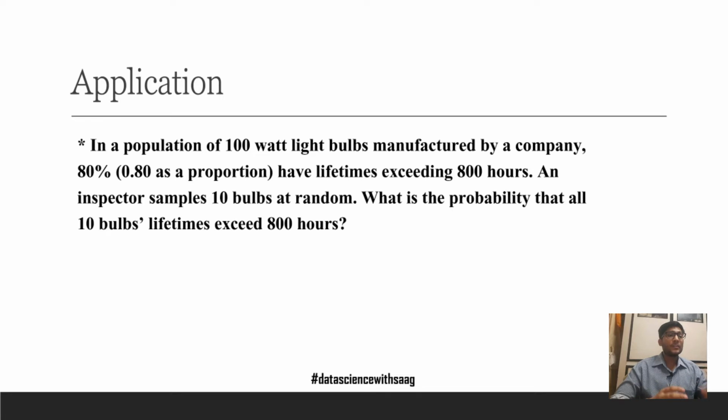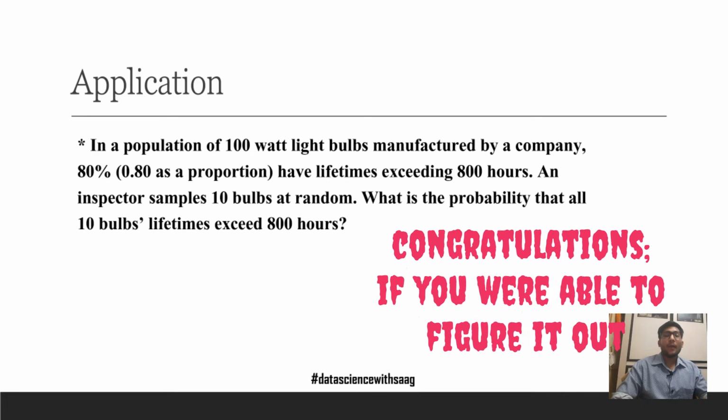But before that, do you understand that the probability of any bulb having a lifetime of 800 hours or more is independent of the probability of any other bulb? So this is an independent trial as well. Now, this being an independent trial, having the number of successes required, having the probability of success, is nothing but a problem of binomial distribution. Now let us apply the formula.